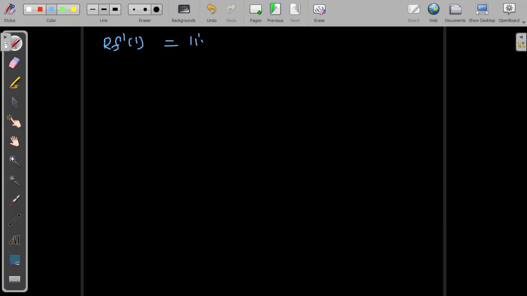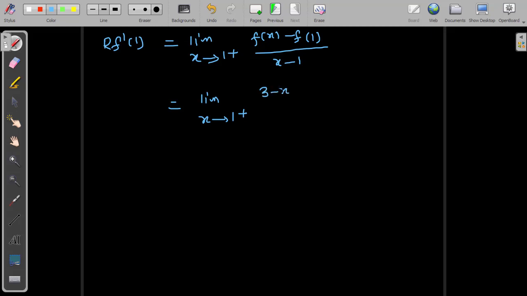The limit is denoted like this, x tending to 1 plus, of f of x minus f of 1, divided by x minus 1. So this equals limit x tending to 1 plus. What is f of x here? 3 minus x, in brackets, minus f of 1. f of 1 means here 3 minus 1, so I am writing 3 minus 1, divided by the denominator x minus 1.